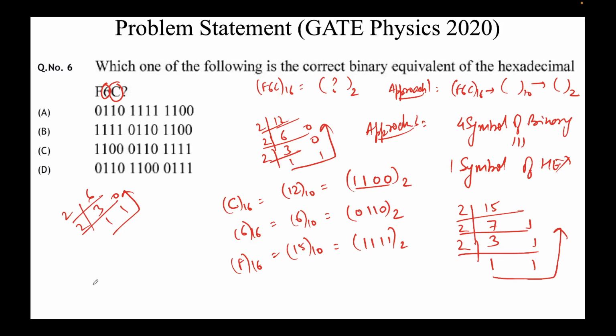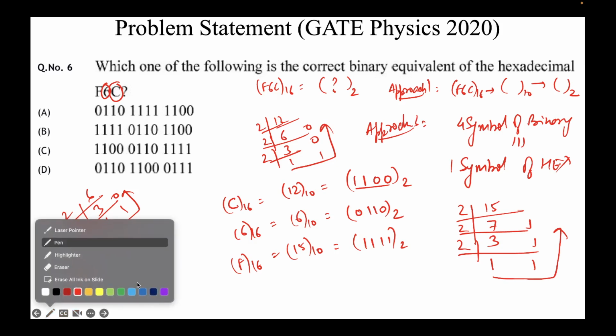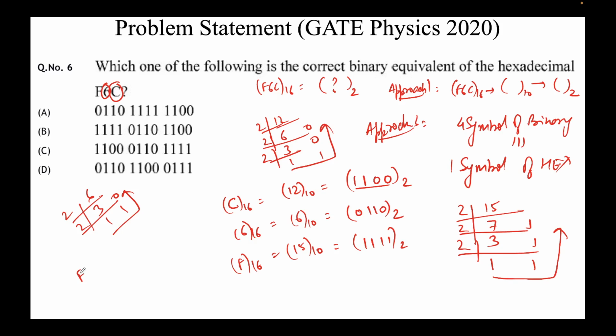So what's the number now? The number was F6C. I know C corresponds to 1100, as I calculated. I know 6 corresponds to 0110. I know F corresponds to 1111. So what's the final number? This is the final number: 1111 0110 1100. Only one option has that, B: 111101101100.